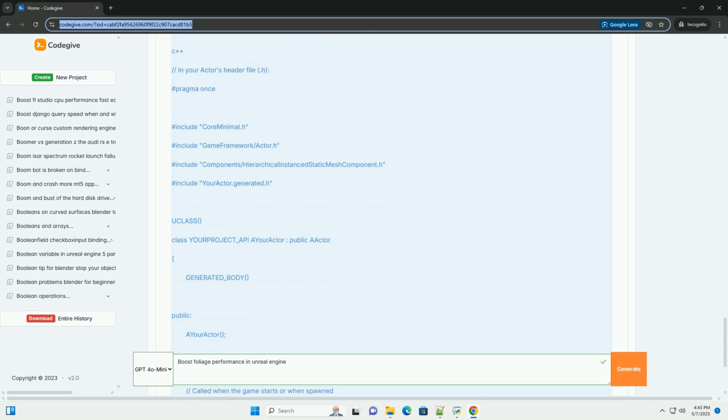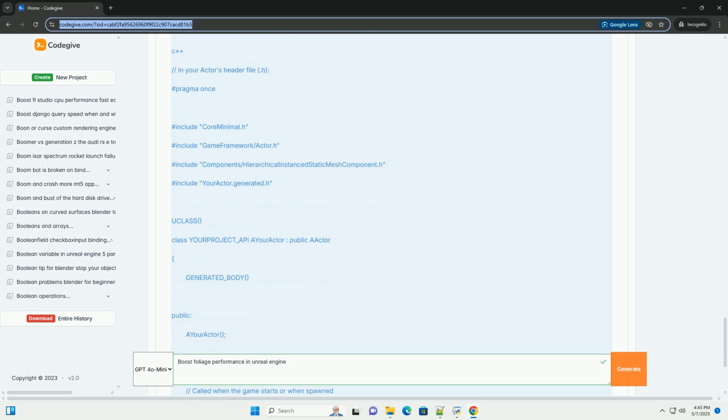Importance volume. For static environments, use importance volumes to prioritize occlusion culling in critical areas. Place an importance volume around the player's usual navigation area. Pre-computed visibility. This technique is suitable for static levels with limited dynamic elements. It pre-computes which areas are visible from which locations and can significantly reduce overdraw. Navigate to Build, Lighting Quality, Build Pre-computed Visibility.